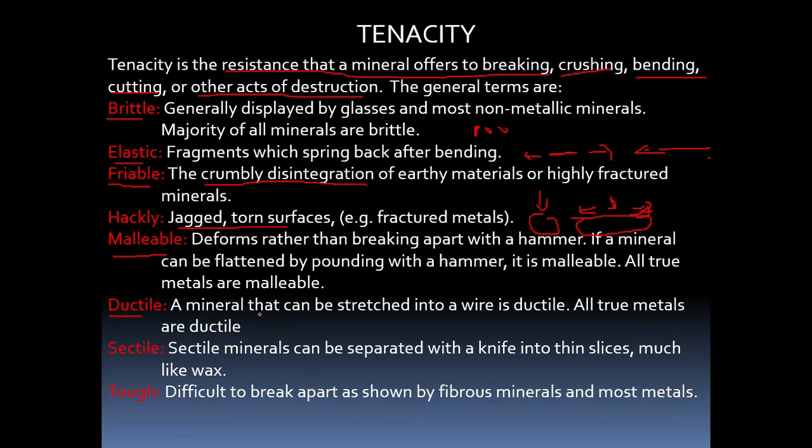Then ductile. Ductile means minerals from which we can easily draw small thin wires. Almost all metals show ductile property. Then sectile. Sectile means we can easily cut the mineral into thin sheets or thin slices with a knife, like how you cut a cake. That property is nothing but sectile. This property is shown by gypsum. Then tough: it is very difficult to break.